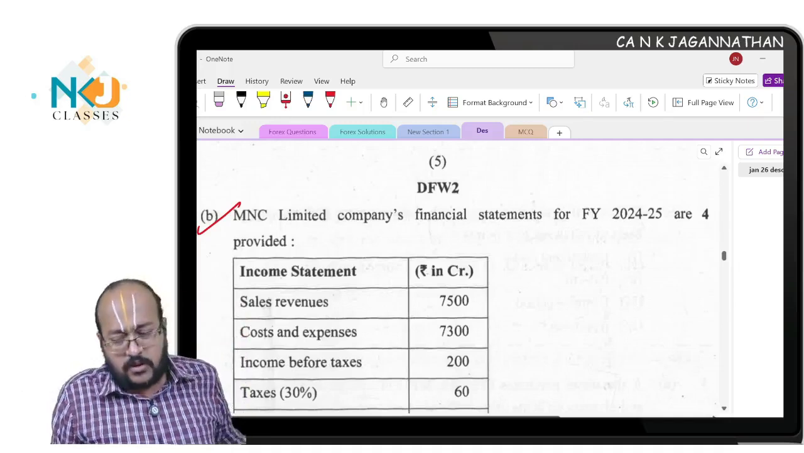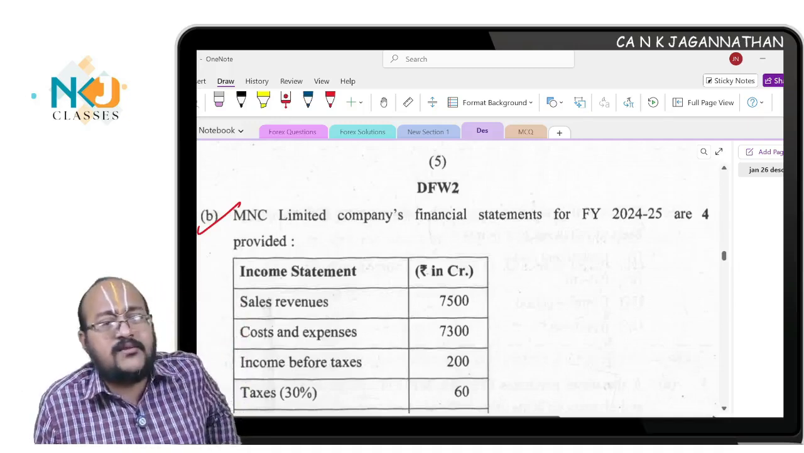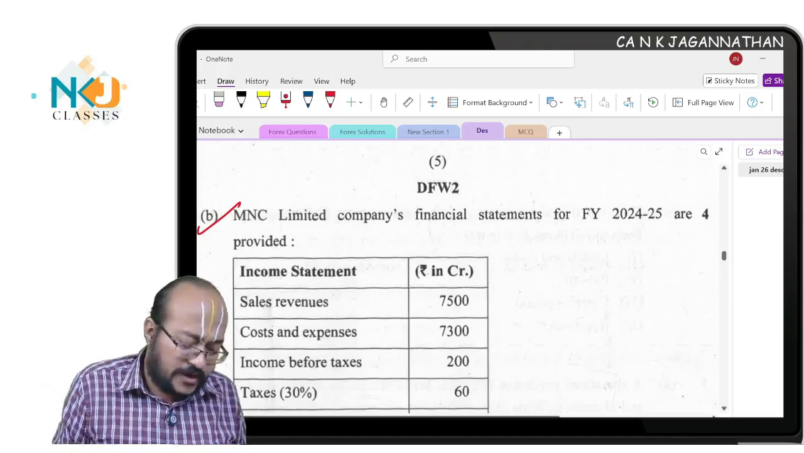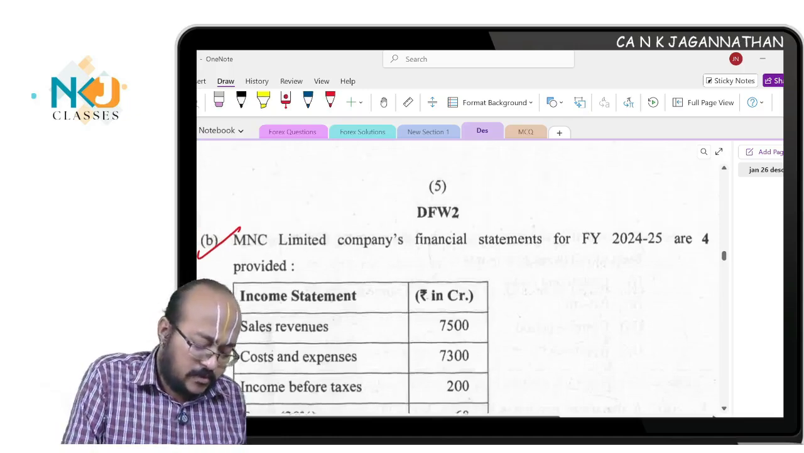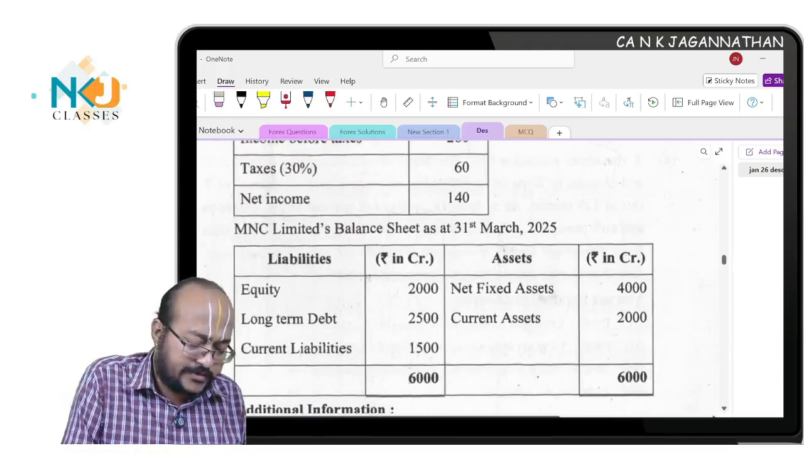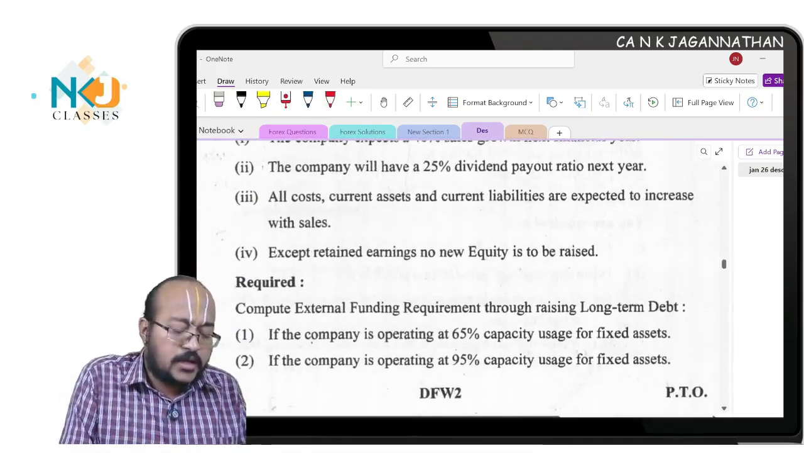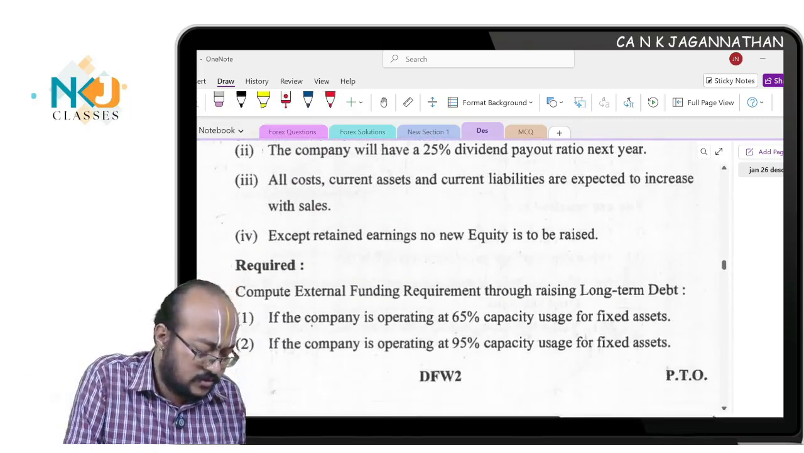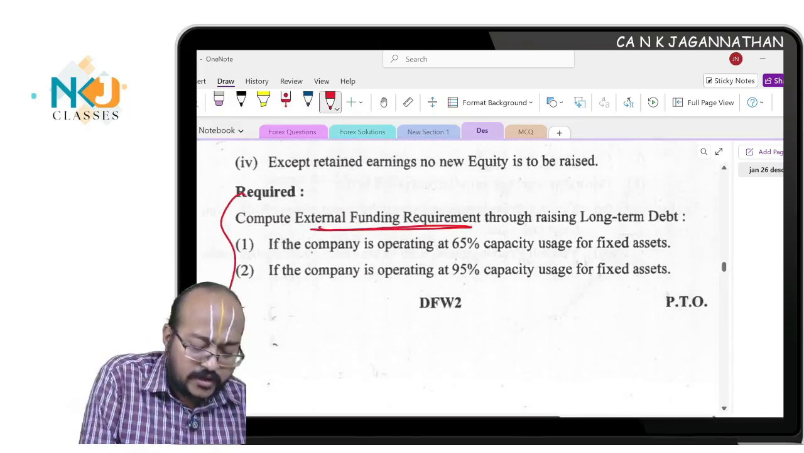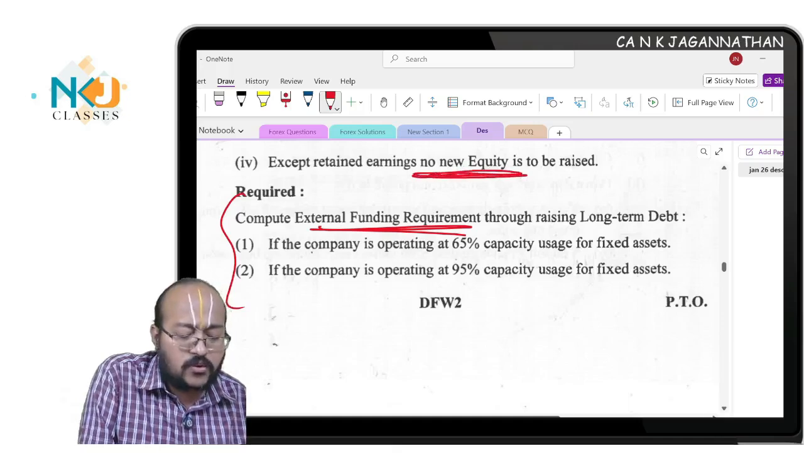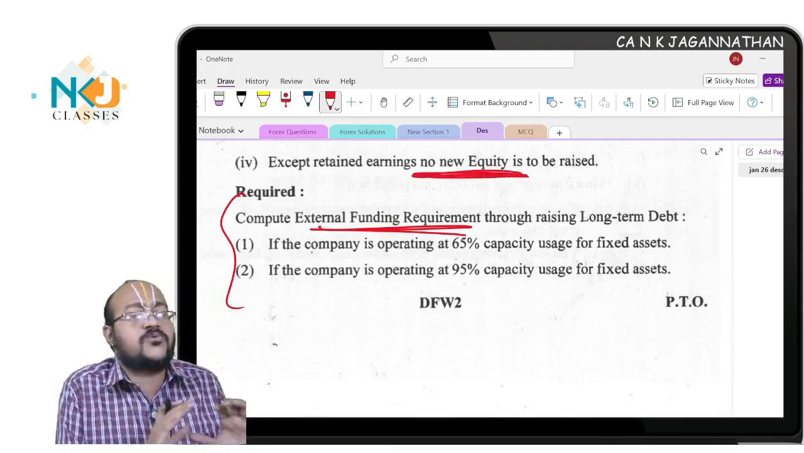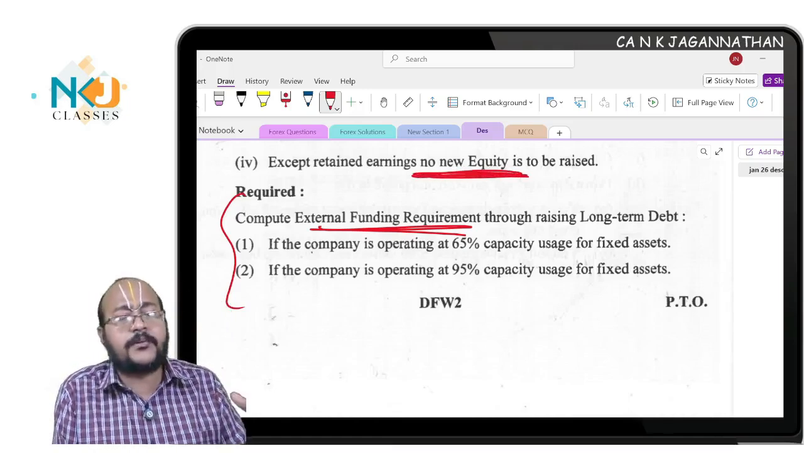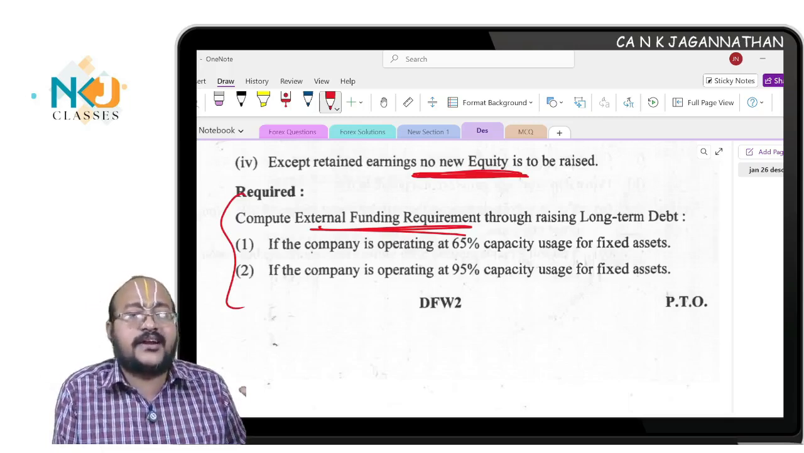A few authors have put it in security valuation. Anyway, it's a combination of all these chapters, so you can find it. But this question is there in the practice manual. In the old practice manual also, you can see this question. External funding requirement. All this data is given, balance sheet given, and summary income statement given. Only thing is, external funding requirement you need to find out, and new equity is not required to be issued, which means there is no fresh equity issue, and you will only fund the new capital through raising debt. This is the only thing.